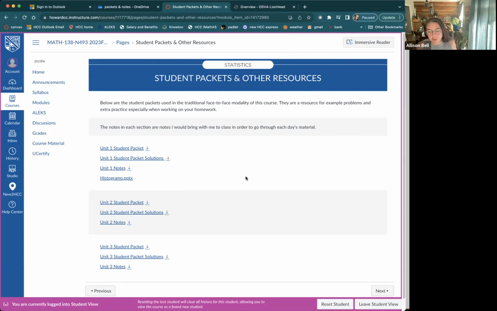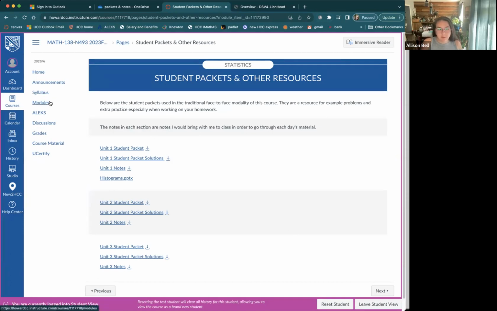And in each section of the chapters, you will see that I direct you to that chapter in the student packet for additional help, so that you have extra examples if you want that. It's not a requirement. I'm not collecting it for a grade. You can see I've also included the solution so that you can help yourself along the way. And then I've also included my notes, which are very basic notes. They don't include a lot of additional stuff, but it's a starting point if you want to take a look at what I would bring to class for a face-to-face class.